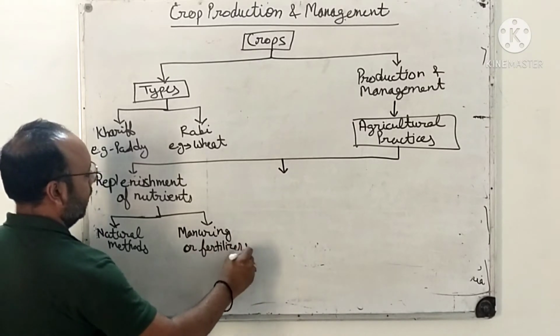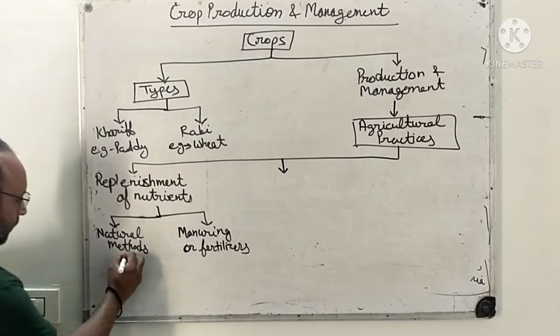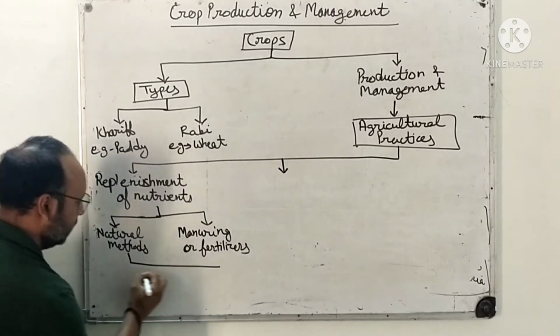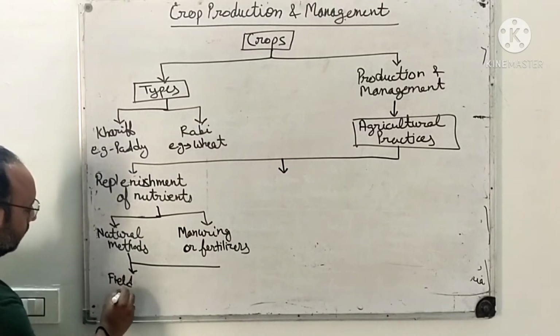We are adding this. Now we will discuss what we have studied in the natural methods. In natural methods, we can further discuss. One is field fallow.